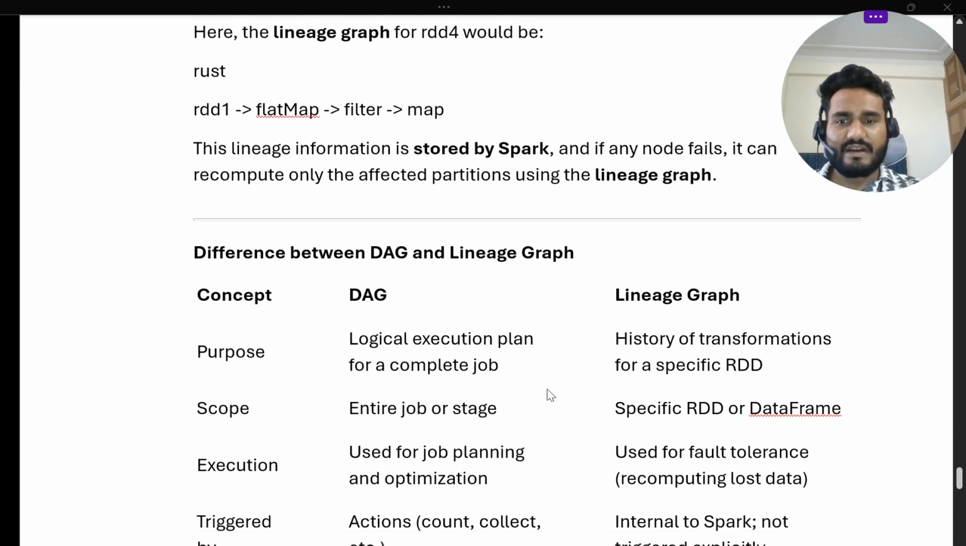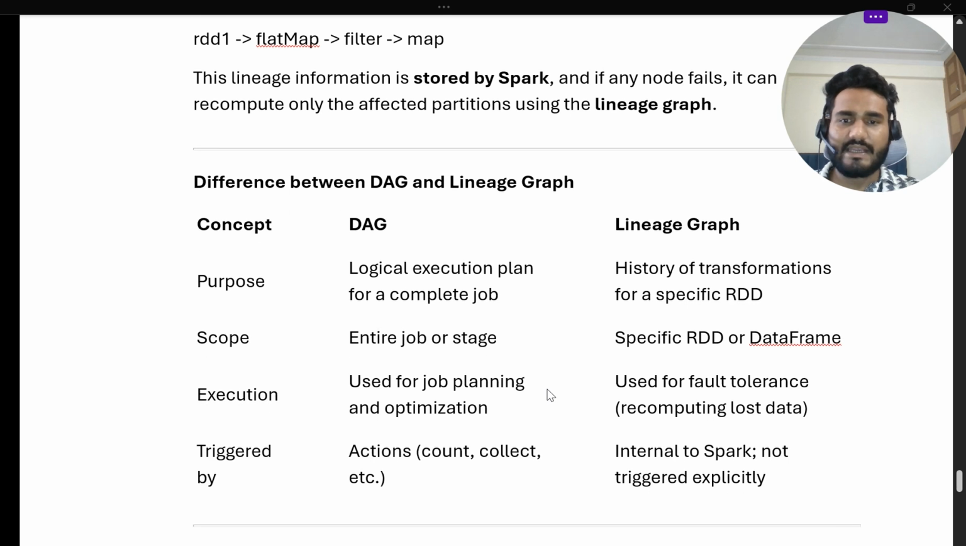Now we will understand the difference between DAG and lineage graph. What is the purpose of the DAG? What is the purpose of the lineage graph? The DAG's purpose is that it is a logical execution plan for a complete job. The lineage graph's purpose is the history of transformations, which is specific to the RDD. This is not for the entire job.